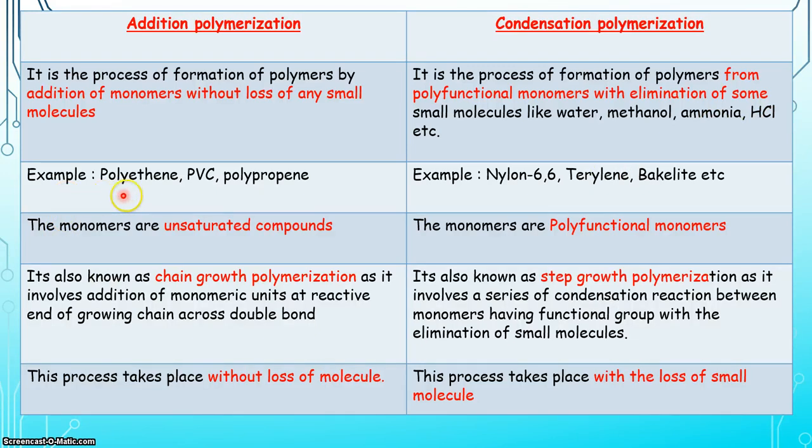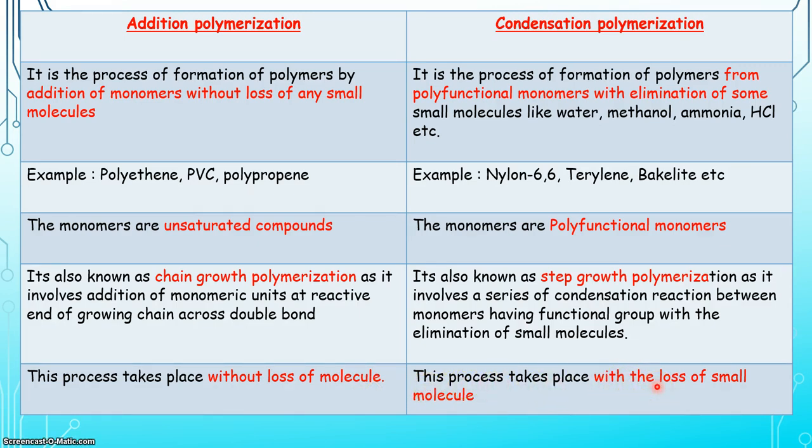Examples of addition polymerization are ethylene, PVC, polypropylene, while for condensation polymerization are nylon 66, terylene, bakelite, etc. Monomers in addition polymerization are unsaturated compounds, while polyfunctional monomers are used for condensation polymerization. Addition polymerization is also known as chain growth polymerization, while condensation polymerization is known as step growth polymerization. In addition polymerization, the process takes place without loss of molecules, while condensation polymerization takes place with a loss